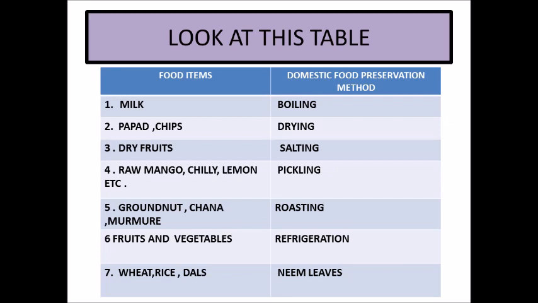Second one is papad, chips, etc. You must have seen your granny, your mother, your aunts making potato chips in the summer season. What they do? The potato is chopped into fine slices and they are dried in the sun and the moisture gets evaporated. Without moisture, microbes cannot act.